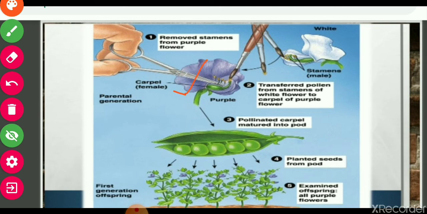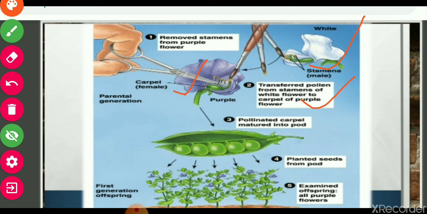The removal of stamens is called emasculation. After that, pollen is transferred from the stamen of the white flower to the carpel of the purple flower. Pollen grains are collected from the white flower and dusted on the purple flower. This is called pollination.